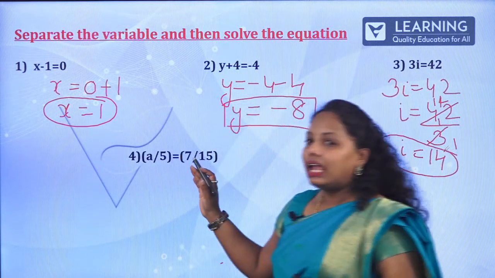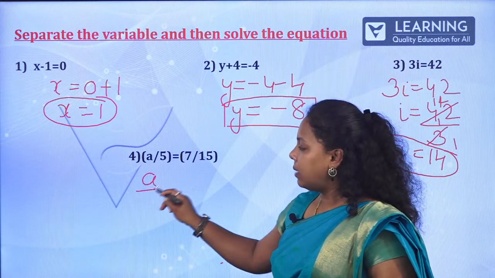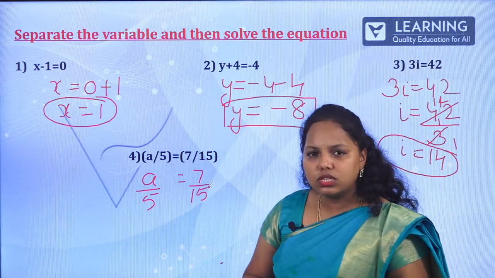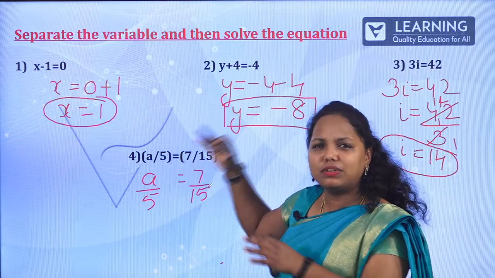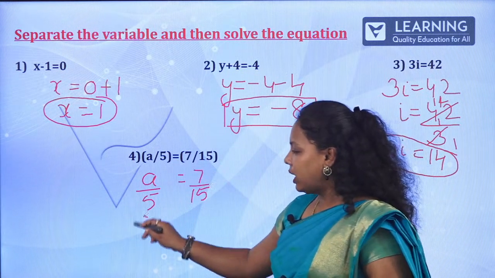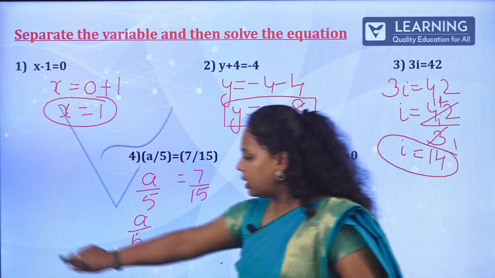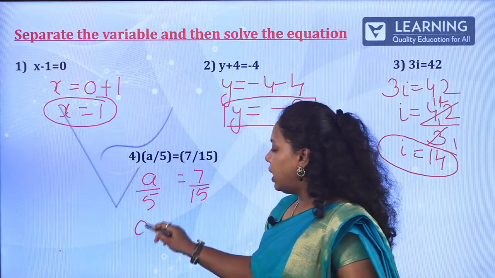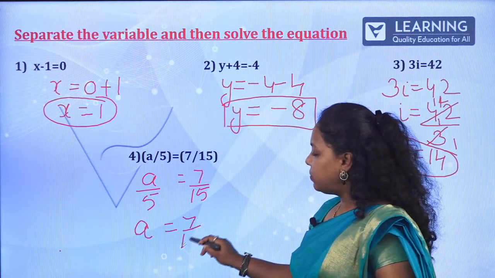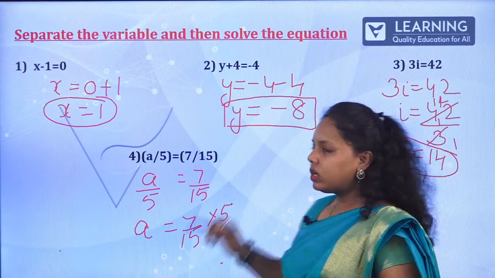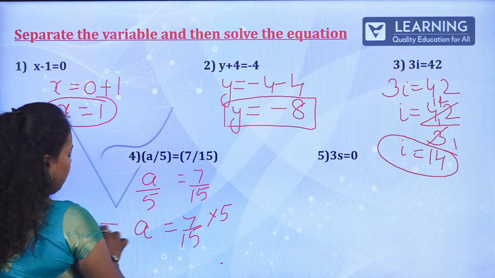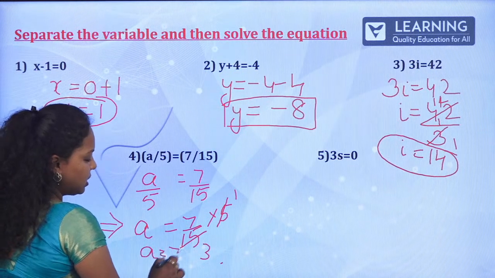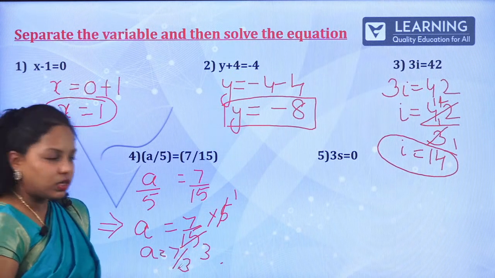How about this one? a by 5. So now it is a by 5 is equal to 7 by 15. How to do this one? Easy method: divided by 5, if it comes to this side, becomes into 5. Okay, let me take my eraser. So a is equal to 7 by 15 into 5. What is the next step? 5 ones are 5, 5 threes are 15. So your answer is a is equal to 7 by 3.